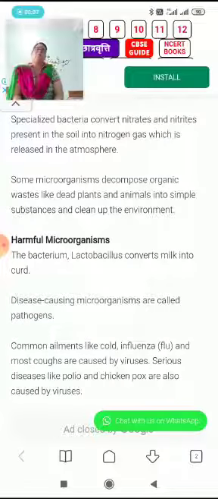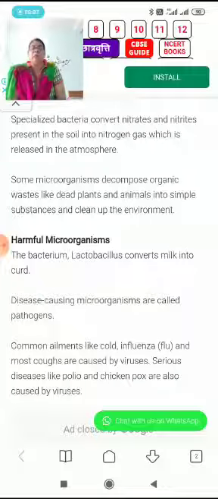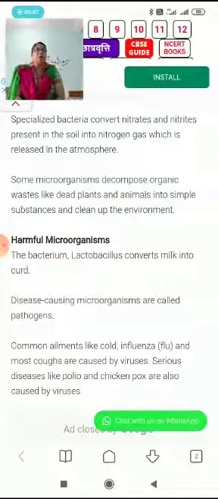There are many harmful microorganisms. A group of microorganisms which cause diseases in the living body, either in plants or in animals, are known as pathogens. Common ailments like cold, influenza, coughing are caused by viruses. Serious diseases like polio and chickenpox are also viral diseases, meaning harmful viruses cause such diseases in human beings as well as some other mammals.